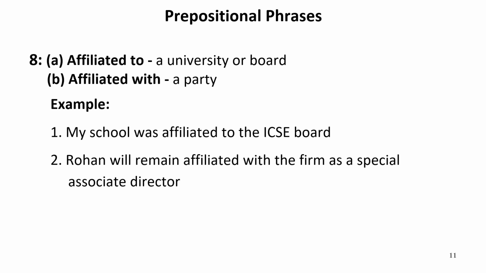And affiliated with means when someone is associated with a party. For example, politicians are associated with various parties like BJP, AAP, Congress, etc. For example, my school was affiliated to the ICSE board. Because it was affiliated to a board, it is written affiliated to. Rohan will remain affiliated with the firm as a special associate director. Now in this we can see that Rohan will remain affiliated with the firm. It means he will remain in the firm only as a special associate director. Now let us move to the next one.